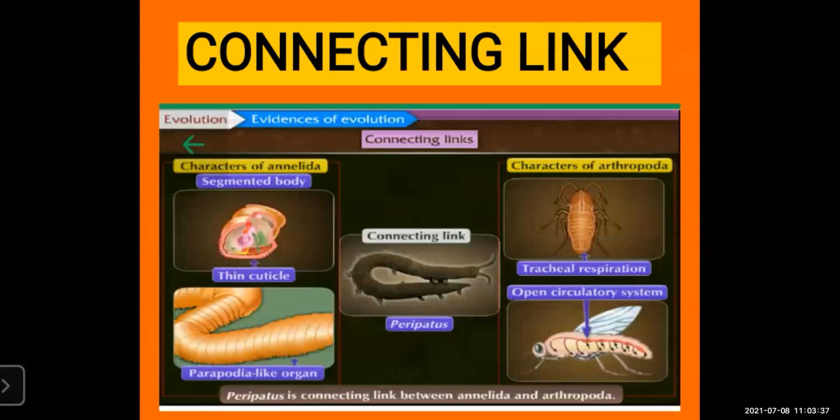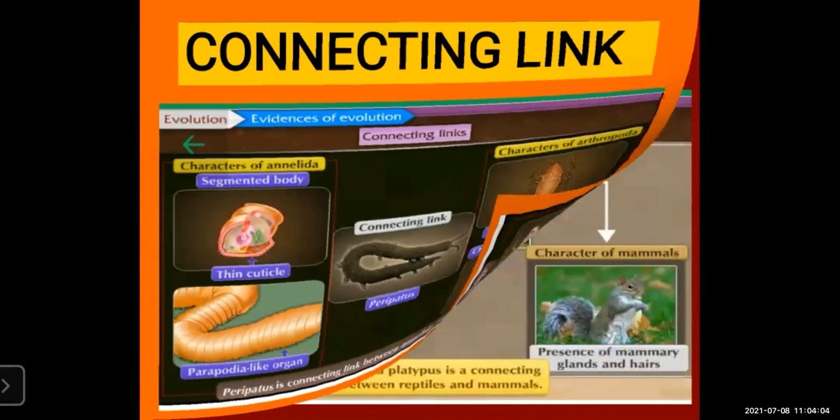Earthworm is from phylum Annelida, and Arthropoda is like cockroach. Cockroaches have joint appendages, they have jointed legs. So whatever animals have jointed legs come under Arthropoda. Peripatus is the animal which shows the characters of both Annelida and Arthropoda. So this is called a connecting link. Peripatus is a connecting link between Annelida and Arthropoda.